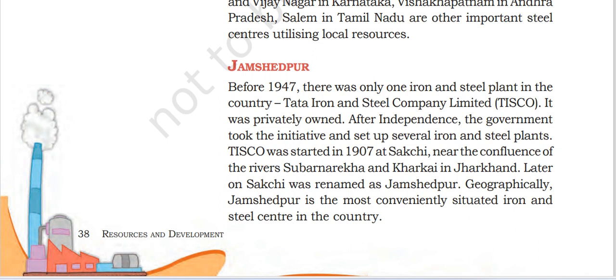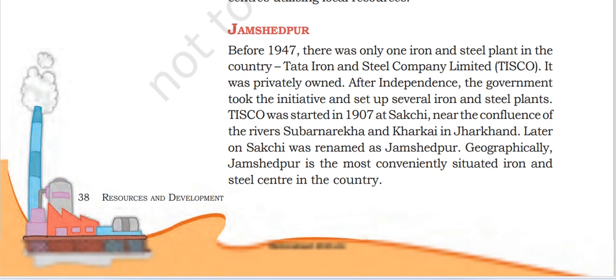Later on, Sakchi was renamed Jamshedpur. Geographically, Jamshedpur is the most conveniently situated iron and steel industry in the country.